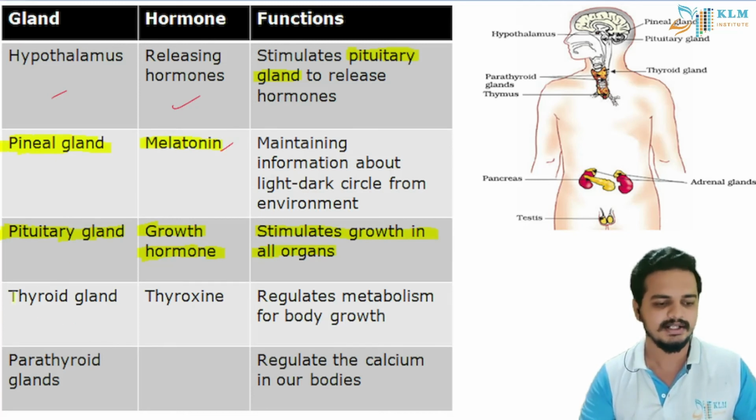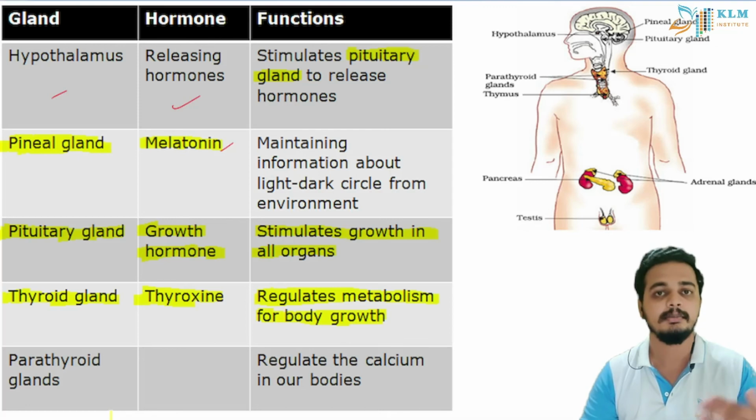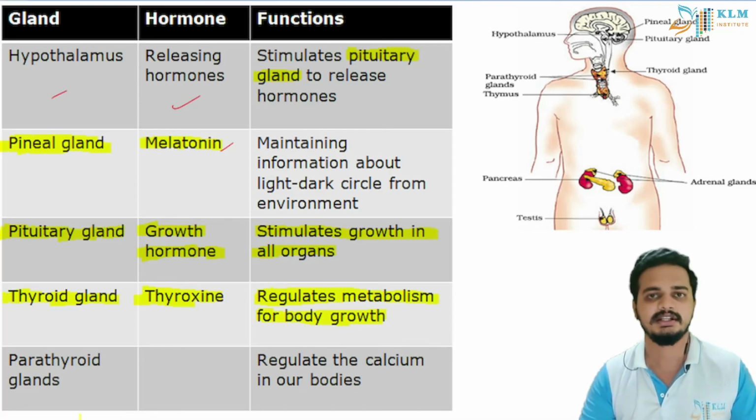And thyroid gland, students, it produces a hormone called thyroxine. It regulates metabolism, such as your blood sugar, blood pumping, and your respiration. Such metabolism it helps in.